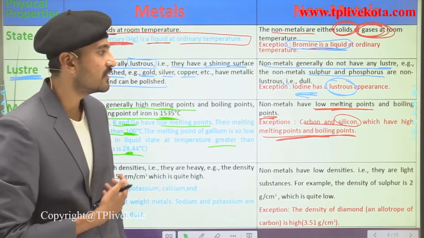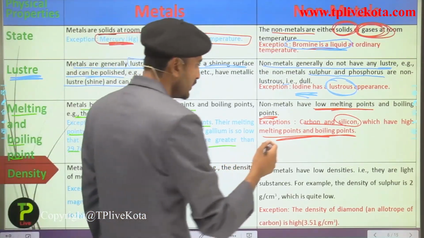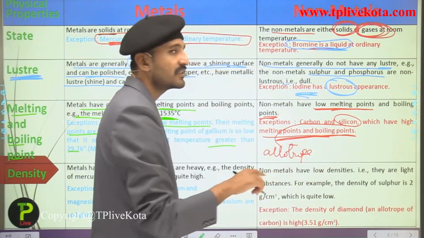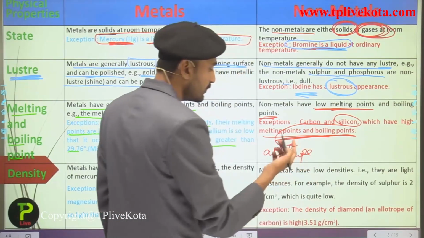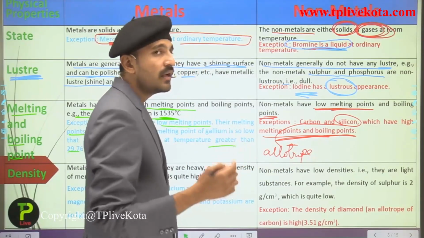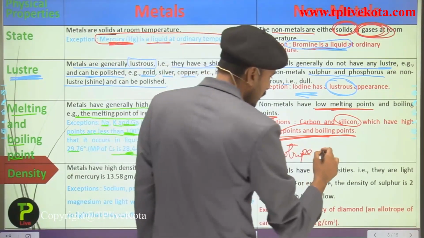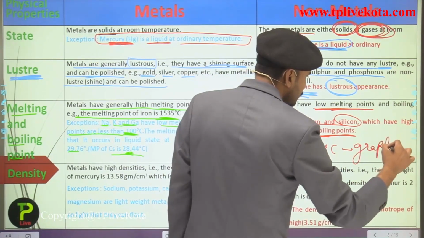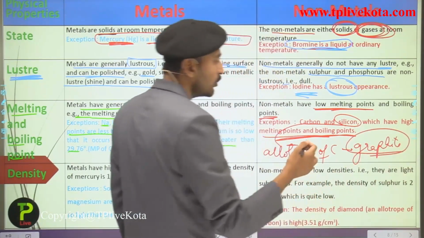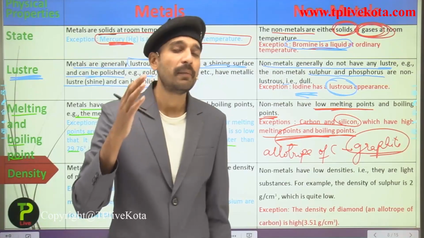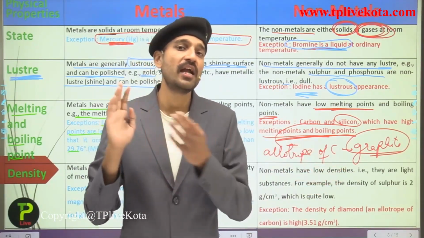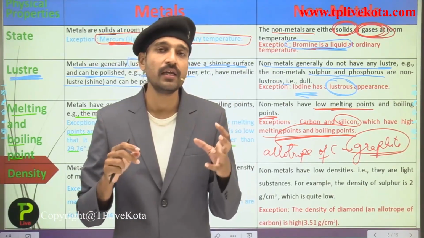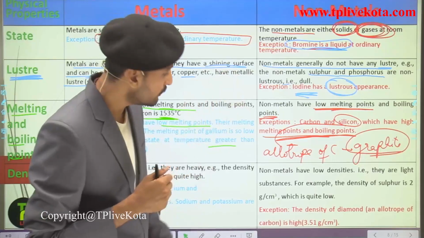Which carbon has the high melting point? Here students, we are talking about an allotrope of carbon. This we are going to see in the next chapter, that is carbon and its compounds. We are going to see the meaning of allotrope, and which allotrope of carbon has an exceptional property. The allotrope of carbon is graphite. Graphite is a non-metal that has a very high melting point. Its melting point is higher than that of the metals, that is 3300 degrees Celsius, which is quite a high melting point for a non-metal.